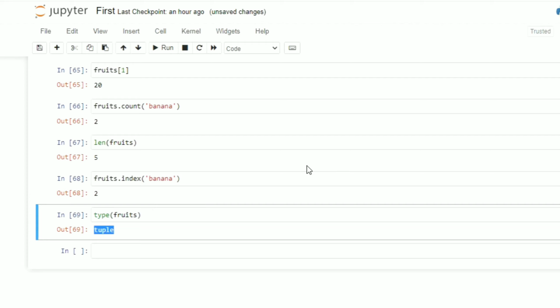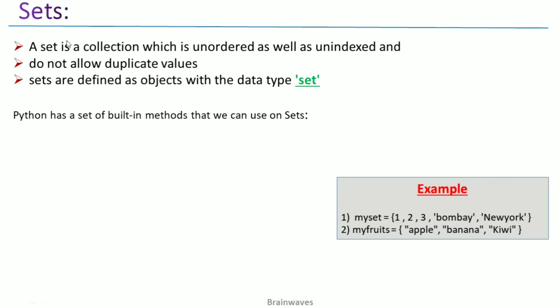Now let me go back to the presentation and we'll discuss the sets. Now set, what is set? A set is a collection which is unordered as well as unindexed, and in a set duplicate entries are not allowed. Sets are defined with curly braces. Okay, you can see here I am writing my set 1, 2, 3, Bombay, New York, and another example I have taken here.